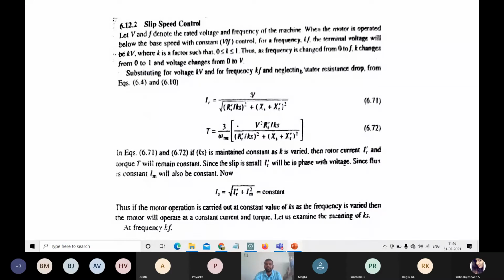So we applied Ohm's law to our equivalent circuit. That gives V by R_r' by s. We were using R_r' by s before, but along with that here we are using K. K is the factor for terminal voltage. That will be there, plus (Ks + Kr')² in the denominator. So this is the current equation and the torque equation.